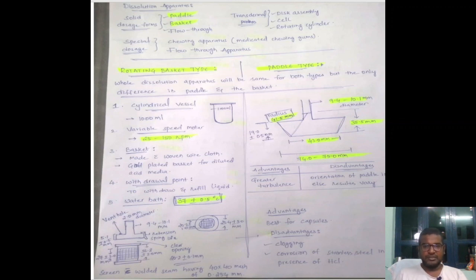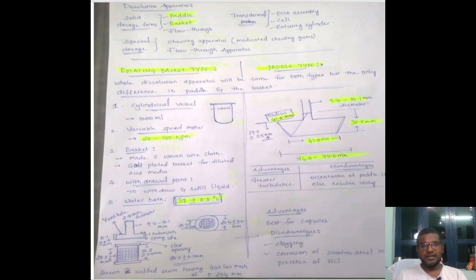Well, if you go towards the advantages of this rotating basket type, it is very good for using capsules. The only disadvantage is that there will be a lot of clogging in the mesh, as well as corrosion of this steel mesh, which is made up of woven wire cloth, because of the HCl which is present in the dissolution media.